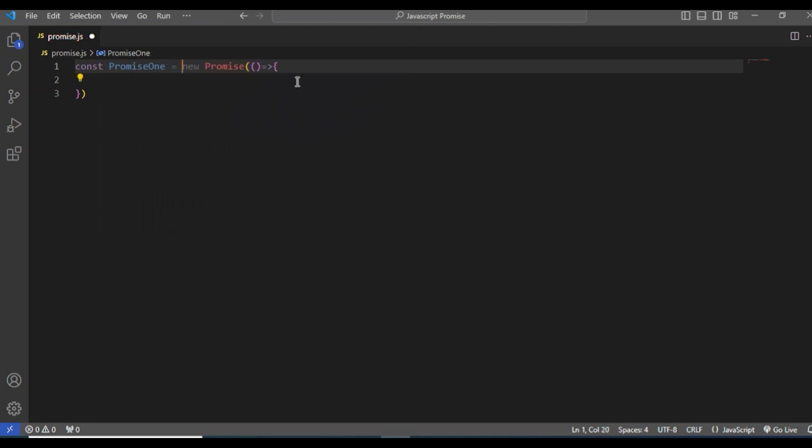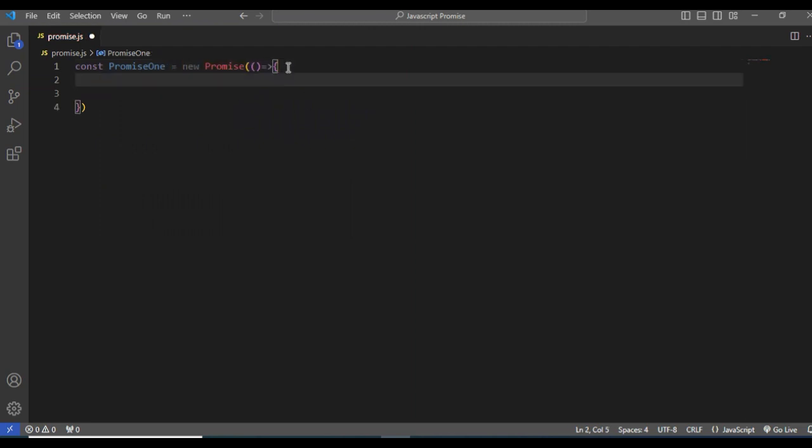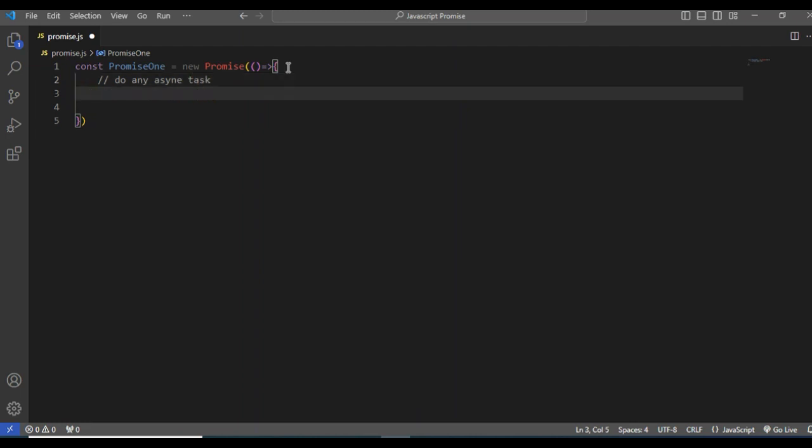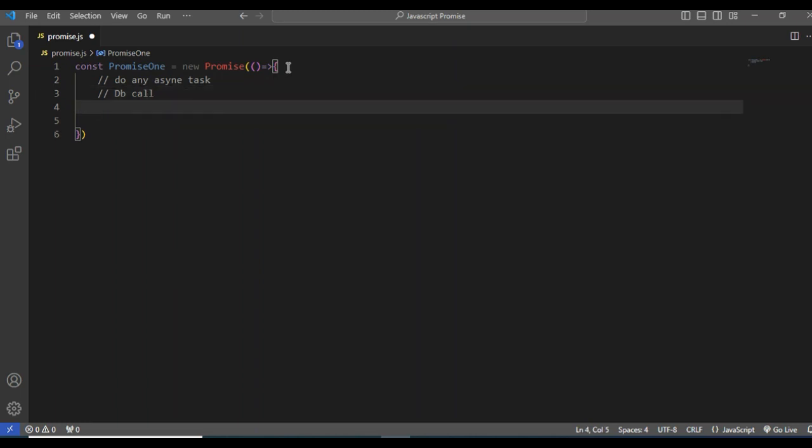Okay, exactly what is happening in the promise? A promise can do any asynchronous task, and a promise can also do things like database calls. There are many ways we can use a promise. So let me show you an example of exactly how promise works.